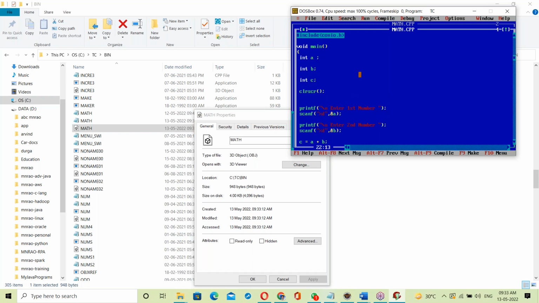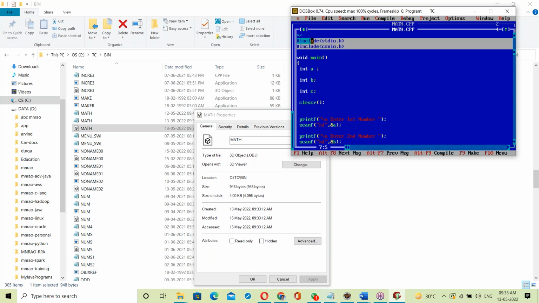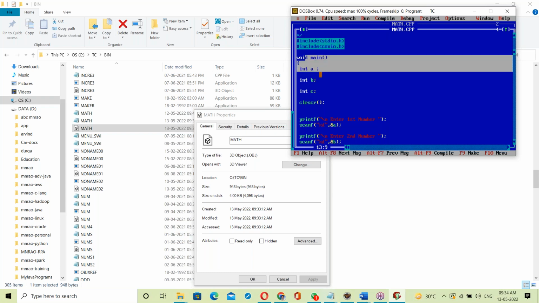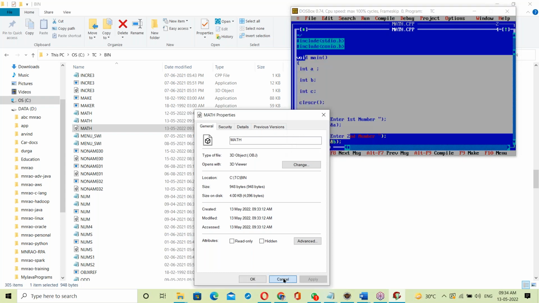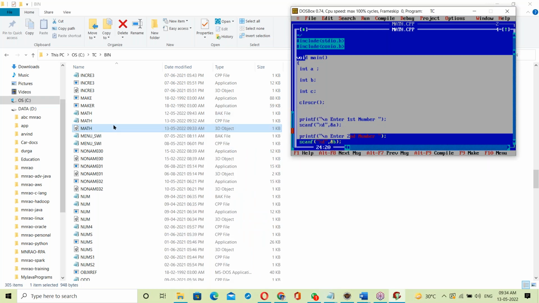Next, here there are some libraries: stdio.h, conio.h. These are C libraries, right? These libraries also have their own binary code. For this program, the binary code is the math.obj file. That's it. Now, creating the exe file.